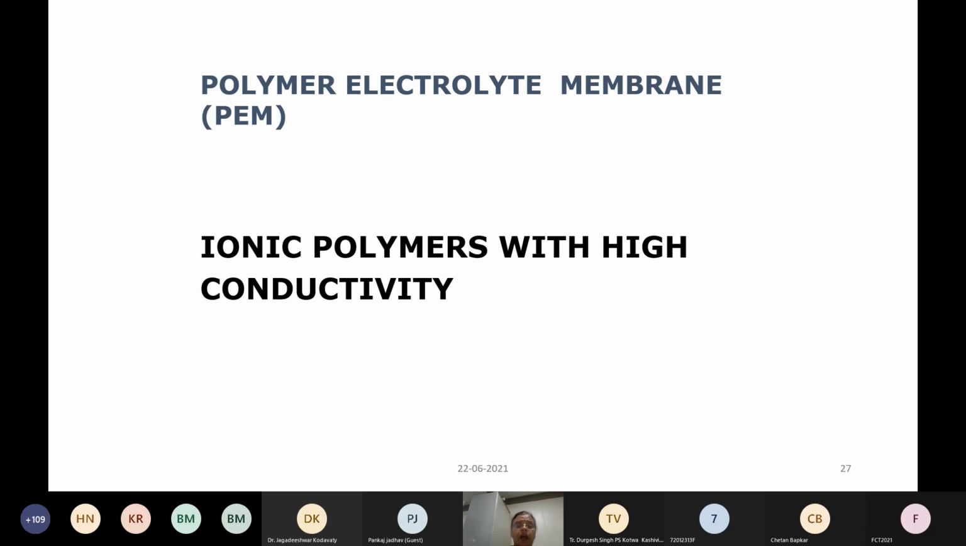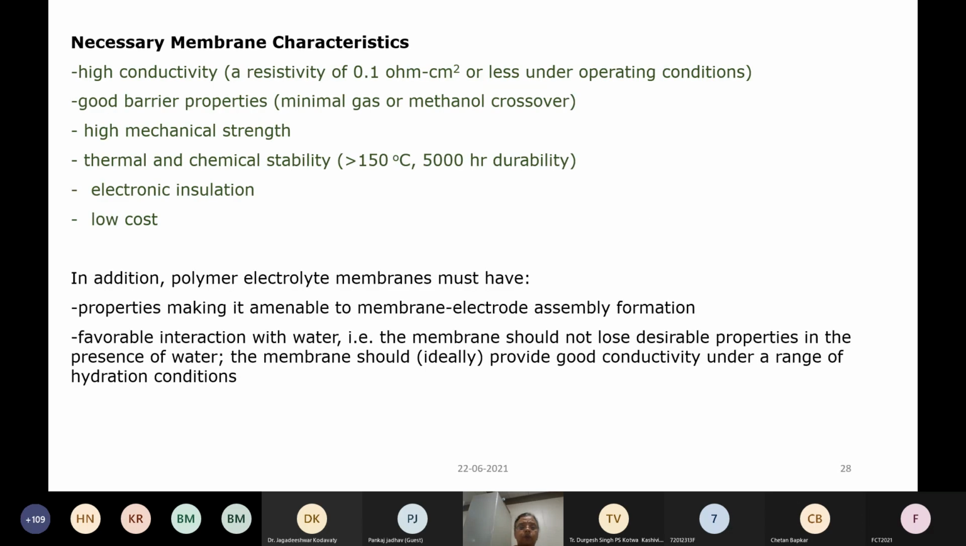They are only ionic polymers with very high conductivity. So the main characteristic that is required is high conductivity. And because it has to act as a barrier between the two gases, there should be no mixing of the gases. For that, it has to have high mechanical strength, because the membrane has to withstand the pressure of the gases, and it should be both thermally and chemically stable.